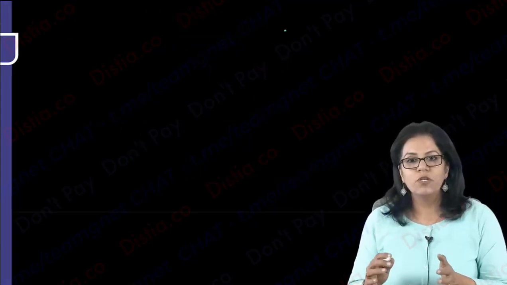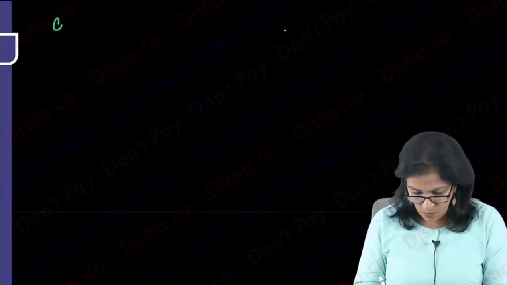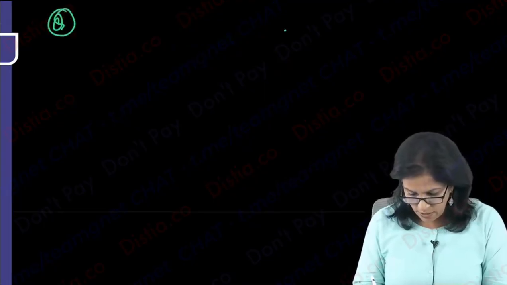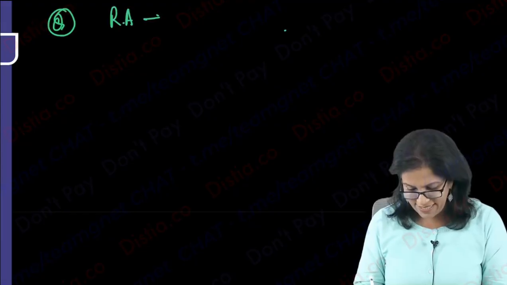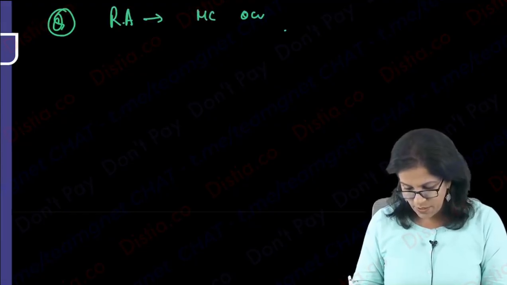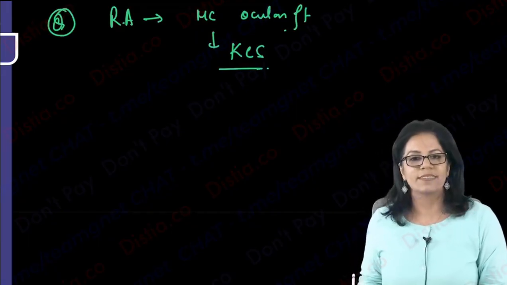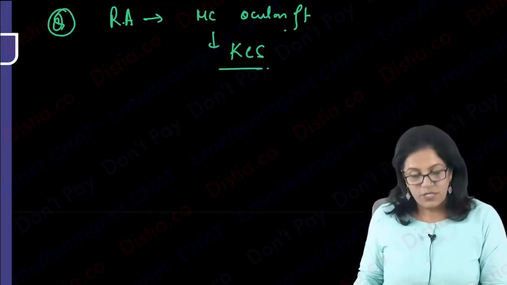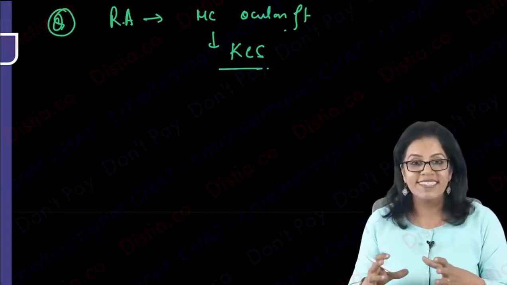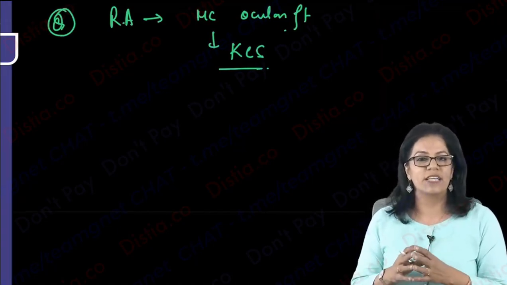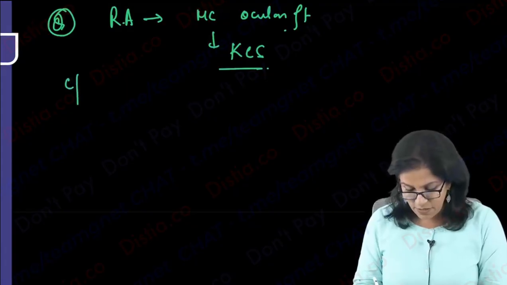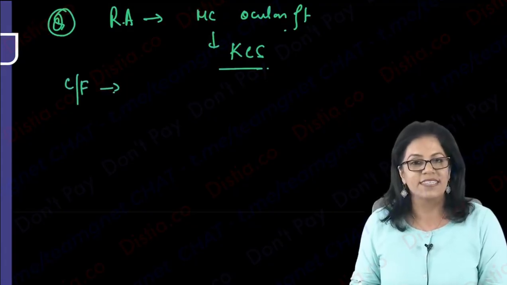So there's another exam question here: what is the most common ocular feature of rheumatoid arthritis? If they ask you most common ocular feature, we will answer KCS, keratoconjunctivitis sicca. Please remember this. Right. So now you know what is dry eye, what is KCS, what is primary Sjogren's, and what is secondary Sjogren's.